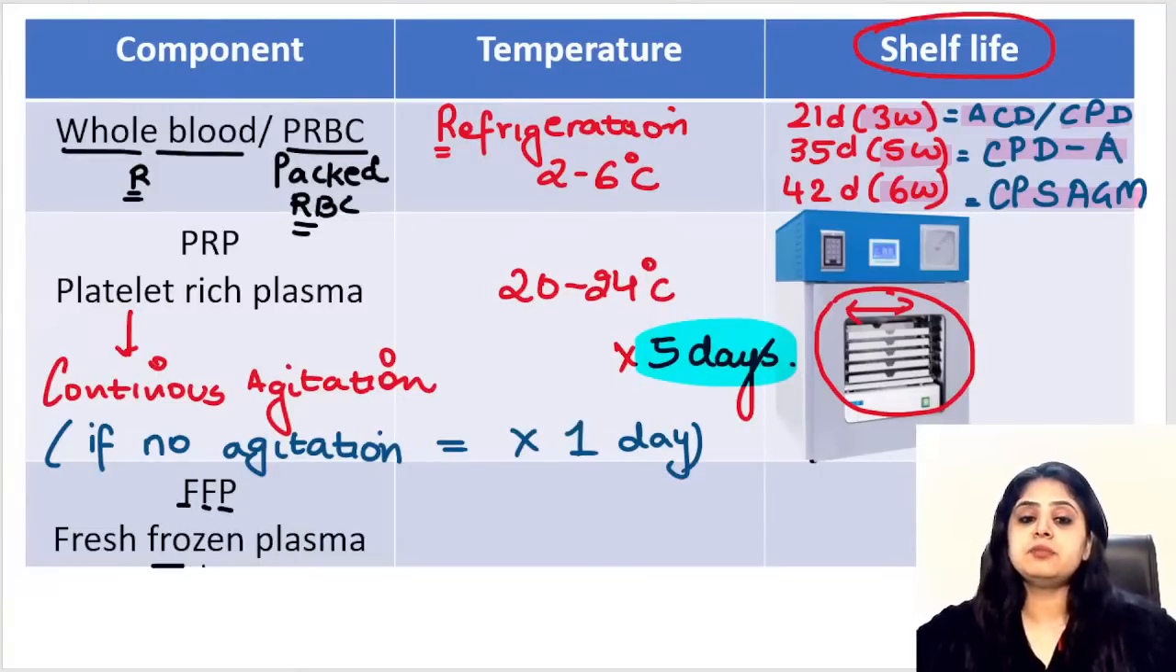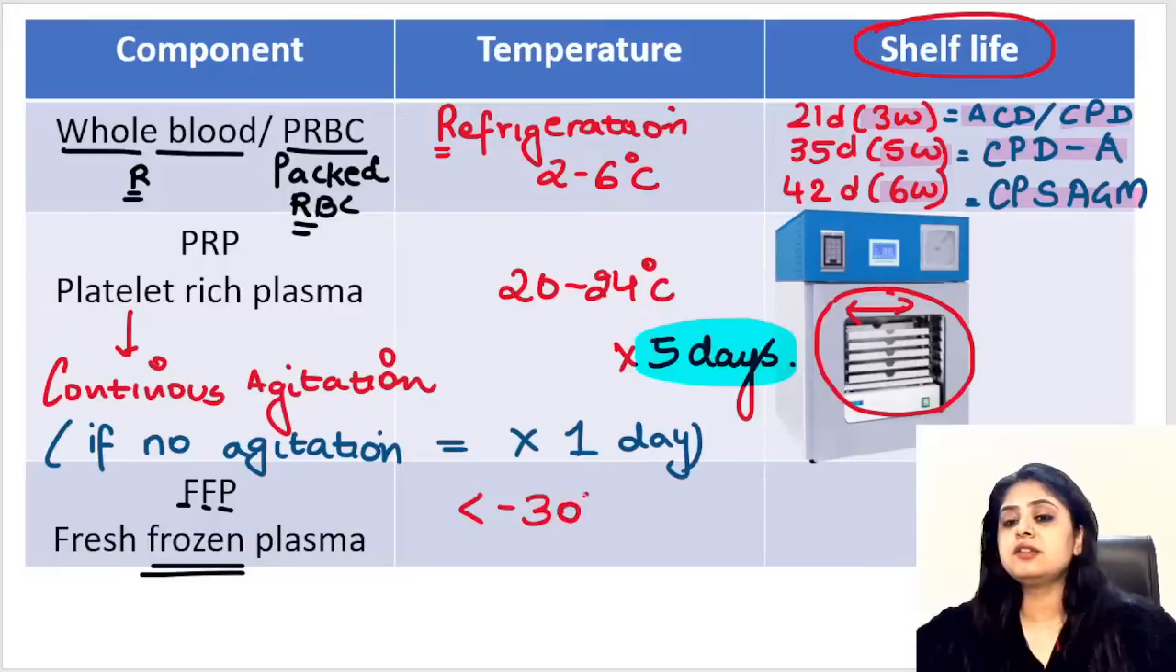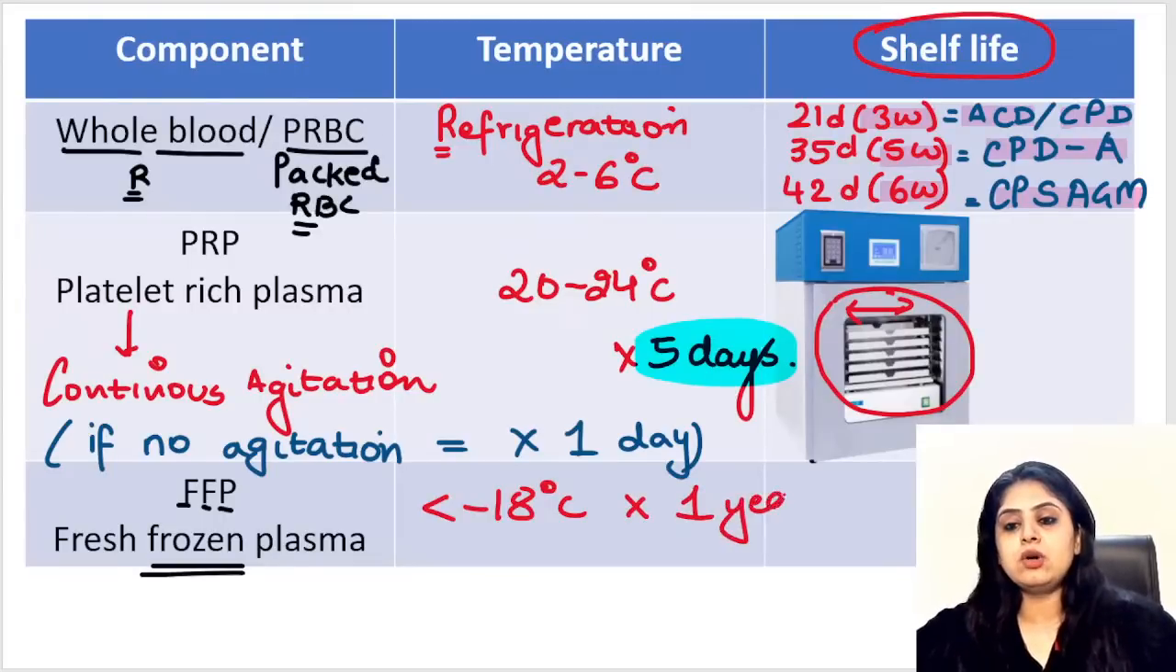Last, fresh frozen plasma. Of course it's frozen, so it has to be at a frozen temperature. Minus 30 degrees is what is usually written, but in the textbook definition, it is less than minus 18 degrees. Whatever you freeze, you can keep it for a very, very long time. Like frozen food has a greater shelf life, frozen blood also has a greater shelf life, and that is going to be 1 year. And please note that if your refrigerator and freezer are working,